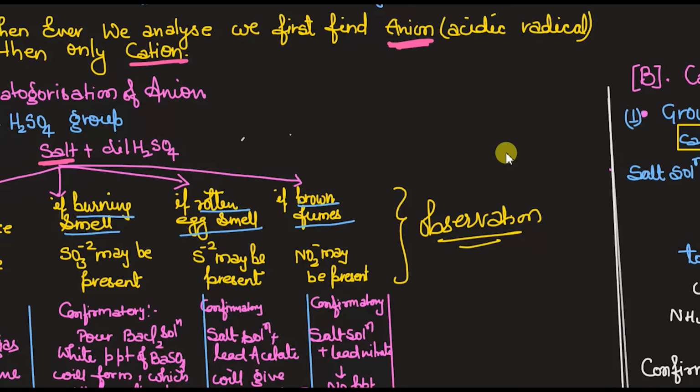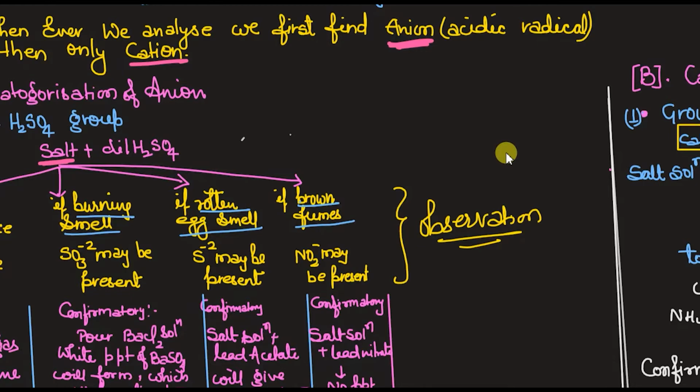Suppose I have added dilute H2SO4 to the salt in the test tube, and I saw that brisk effervescence is coming out. Then we will say that carbonate may be present. Can you tell me due to which gas this brisk effervescence is coming? Yes, very good. Carbon dioxide. Due to carbon dioxide, there is brisk effervescence.